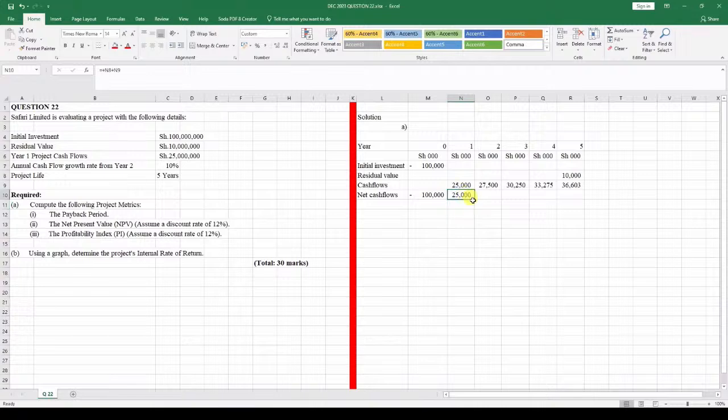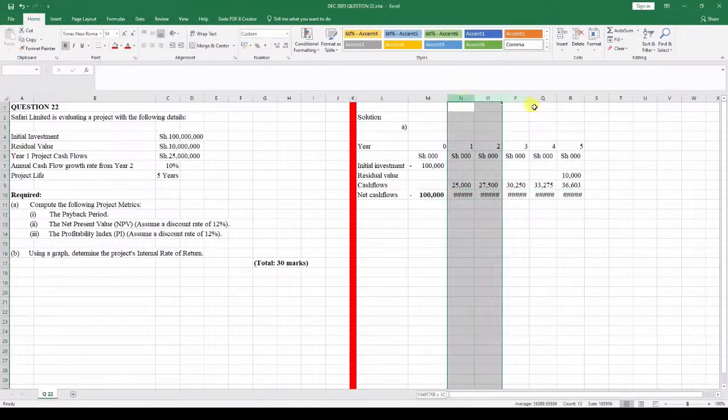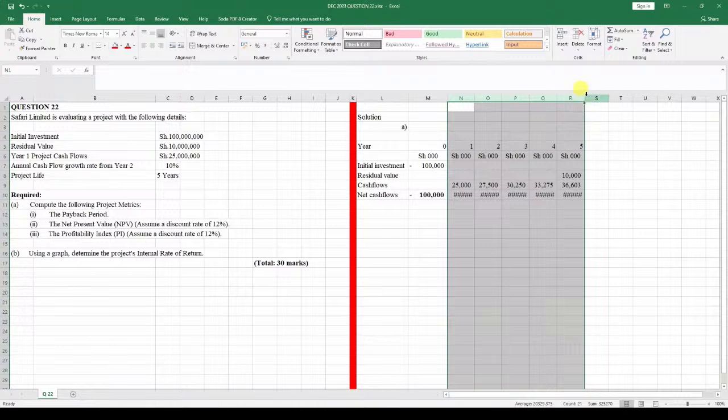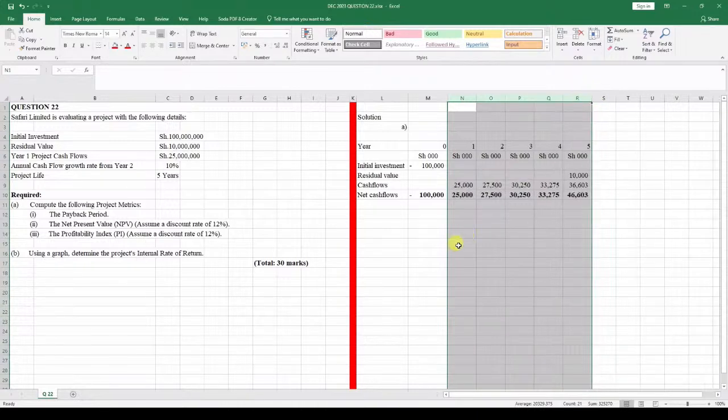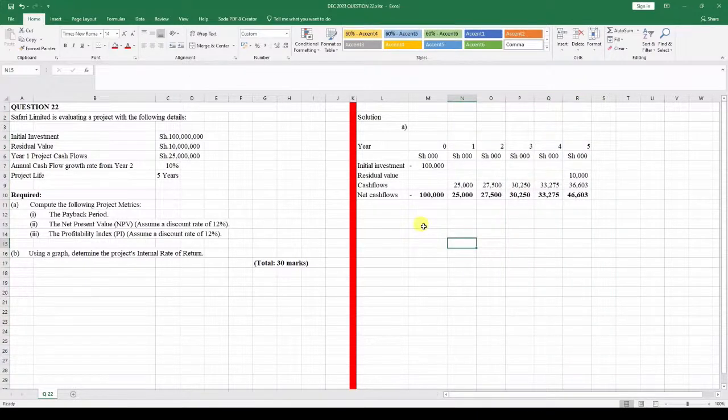So we drag it and it picks. You can see now these are the cash flows you're going to discount over here. You can put them in bold, Control B. Of course, we can expand it by double clicking like that. Those are the cash flows.